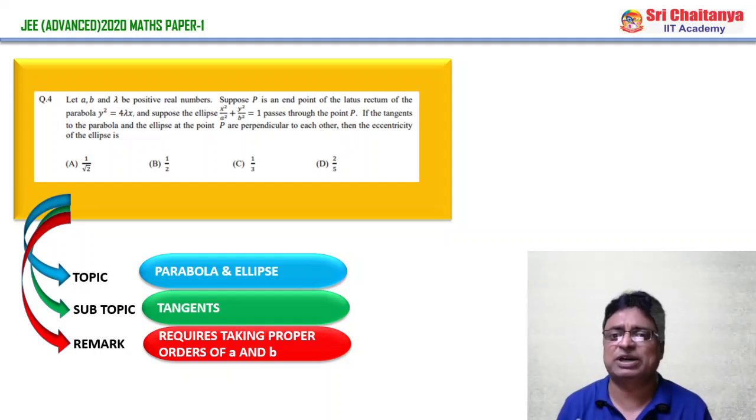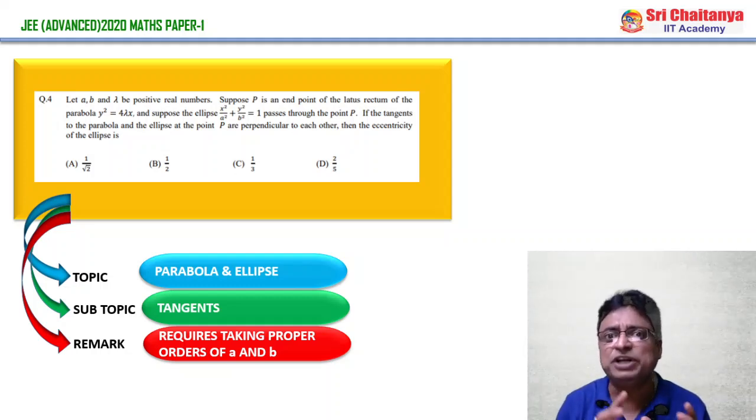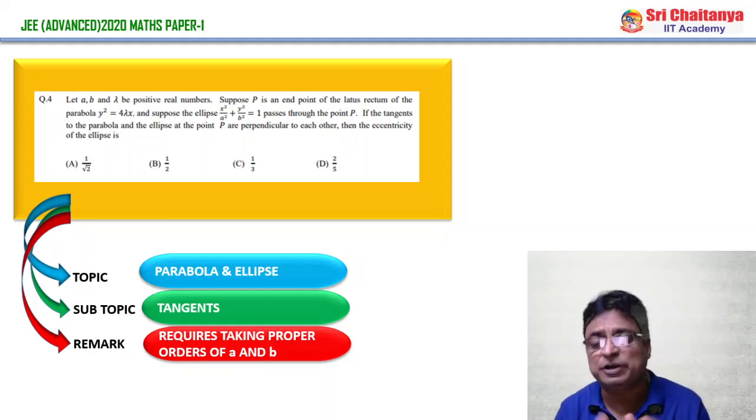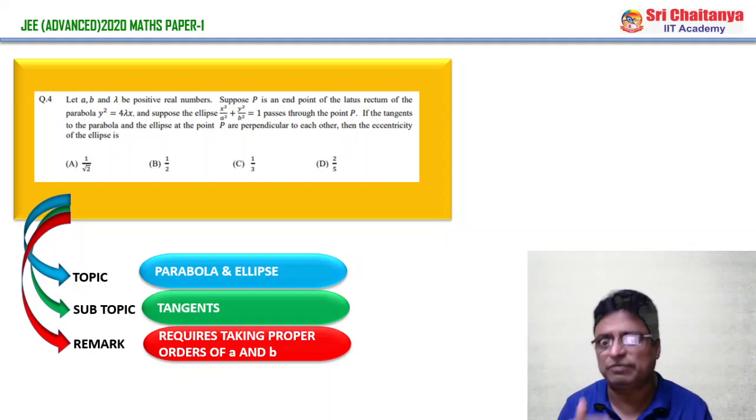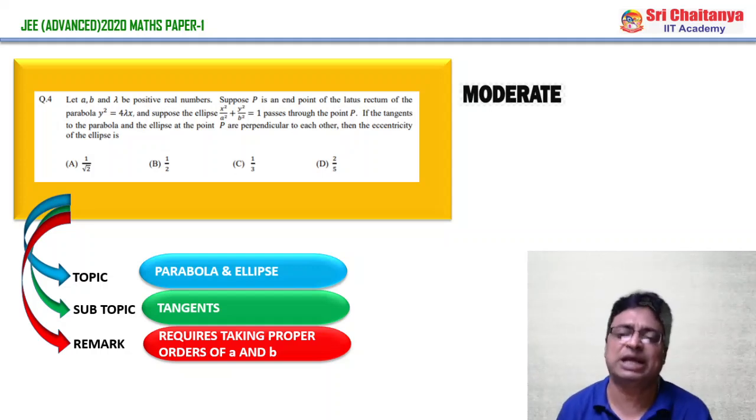But it requires what? Taking proper order of a and b. In the question, a, b and lambda, real numbers, are given, you need to take what is a and what is b, where to take, and which order we have to follow is very, very important. And from the students' point of view, it is a moderate question. Not that difficult, not that easy. This is about first section, question number 4, straight objective.